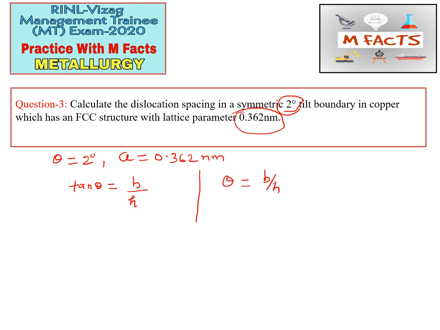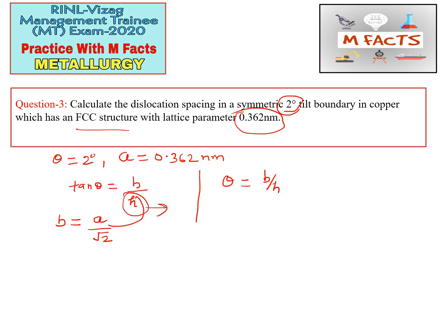We will see what problem people generally face in this type of question. For the FCC structure, the magnitude of the Burgers vector b will be a by root 2.